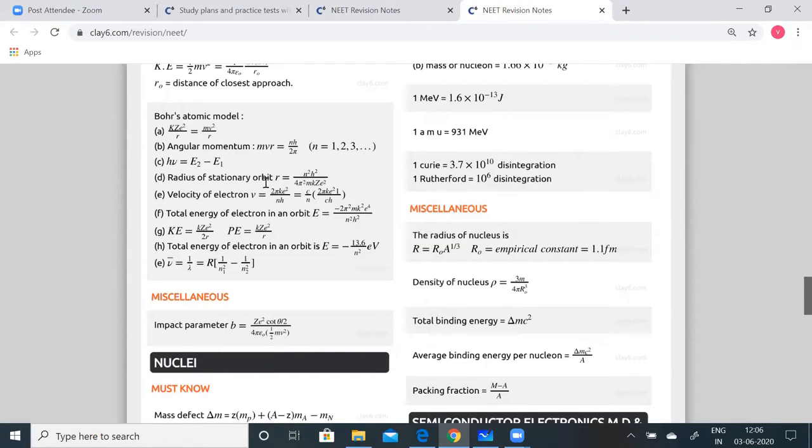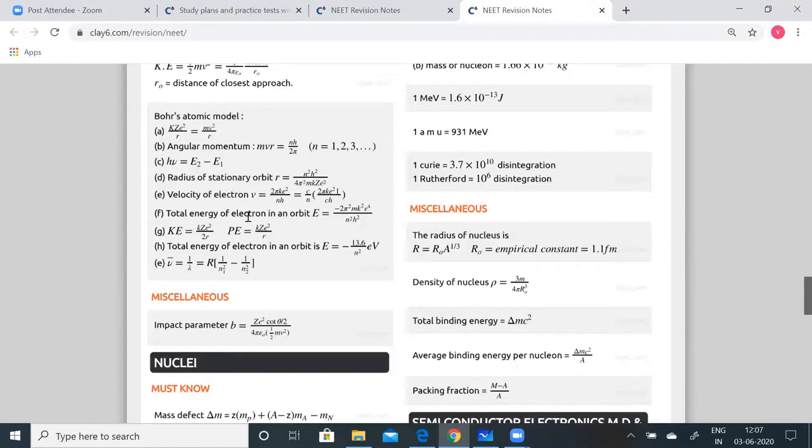Radius of the stationary orbit R is equal to n squared h squared by 4 pi squared m k Z e squared. Here n is an integer, you can take any value 1, 2, 3, 4 and so on. h is the Planck's constant, 4 pi squared is a constant again, m is the mass, k is 1 by 4 pi epsilon 0, Z is the atomic number, and e is the electronic charge.